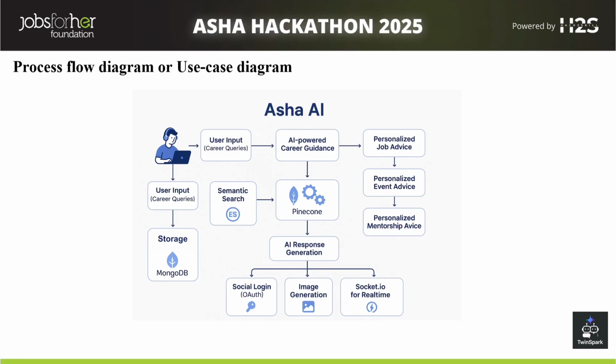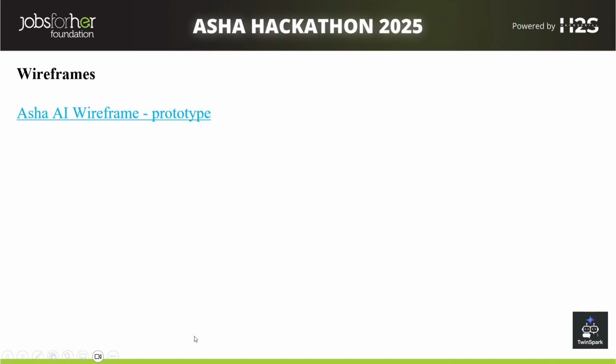If it is job, event, or mentorship advice, it calls the integrated public API of those and gives the response to the user. And the user input queries and the response given by the AI are stored in MongoDB for future reference.